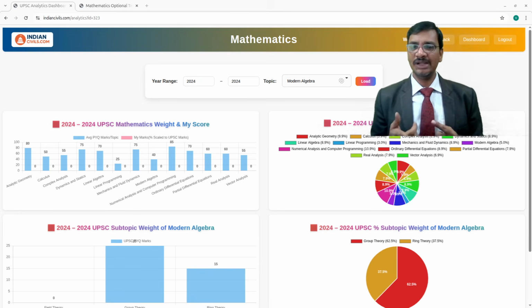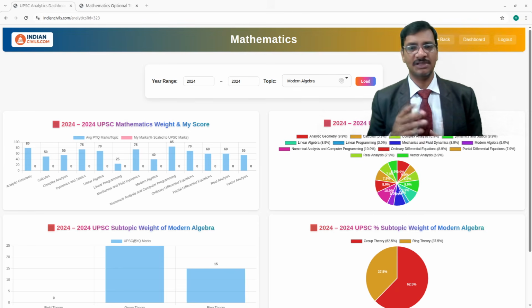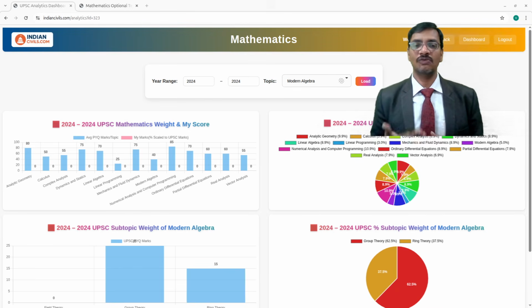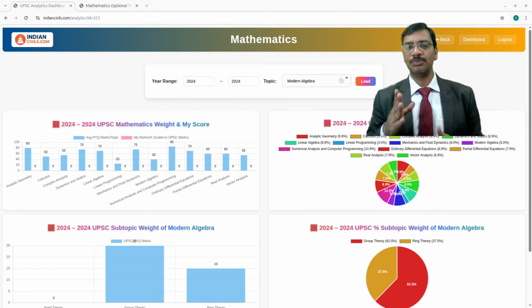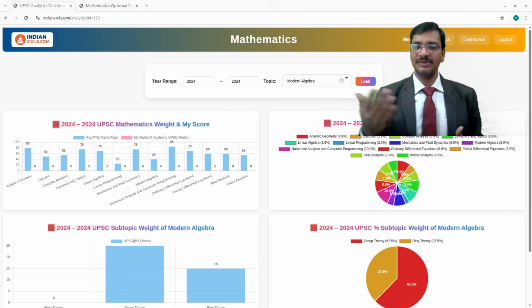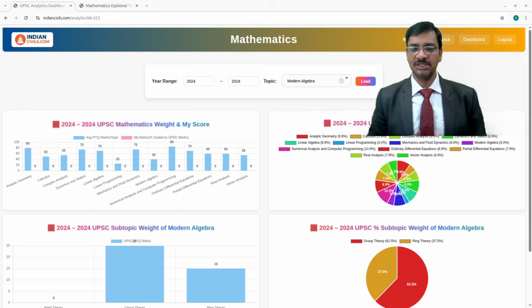If you are able to intelligently identify that portion of the syllabus, then your preparation will be very easy, and you can still score a very good score without actually preparing the entire topic. So that particular piece of information is very important to understand. I'll show you with the data, not just the words I say.